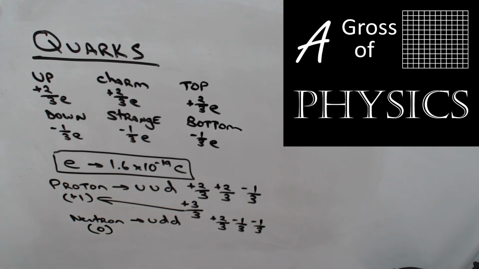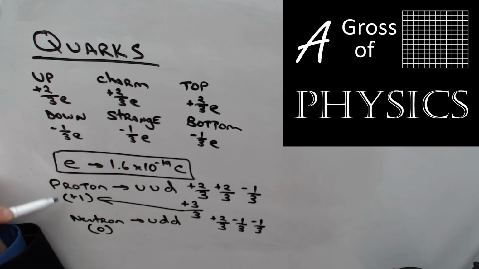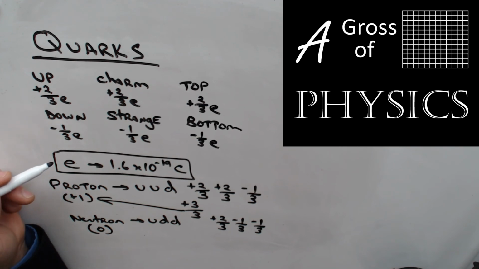So quarks can be used to determine the charge of particles, such as the proton and neutron, or if you're given a particle that may have just been discovered in the last few years, because more particles are being discovered, it seems almost daily at this point, they'll tell you what quarks make up that particle, and you can determine the value of the charge.